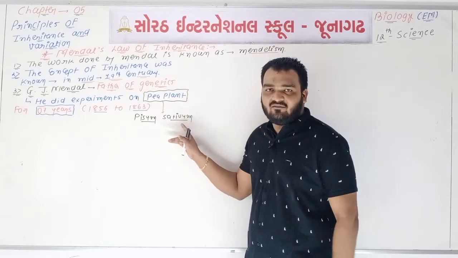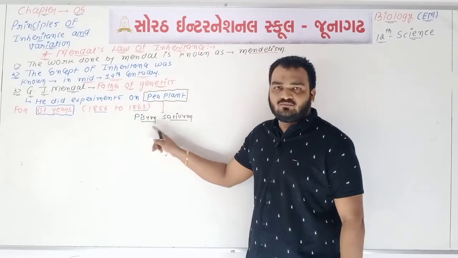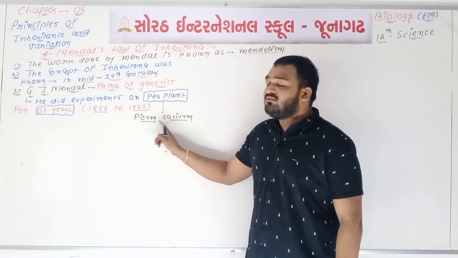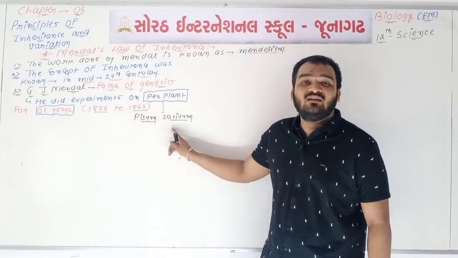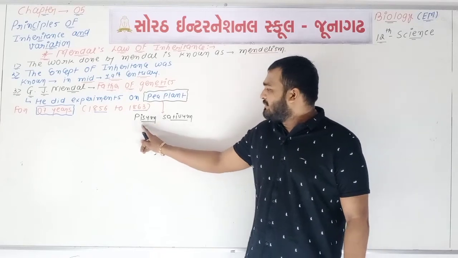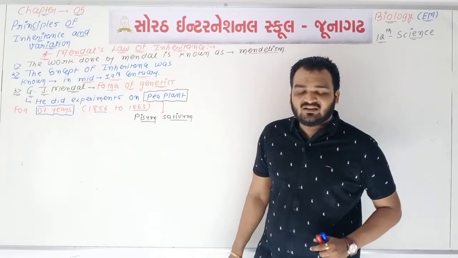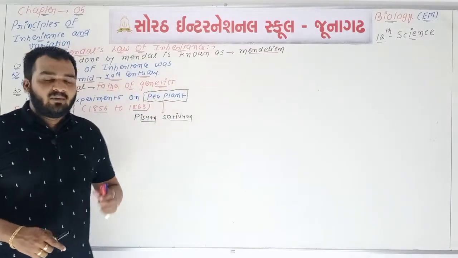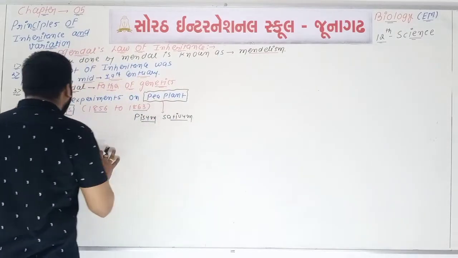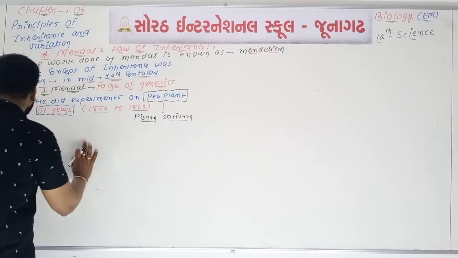And the scientific name of the pea plant is Pisum sativum. You must underline both words, because this is a scientific name, and the first letter is capital and the remaining are all small. Okay, so Pisum sativum, a one-liner question, is the scientific name of the garden pea plant. So Mendel did different types of work on the pea plant Pisum sativum.